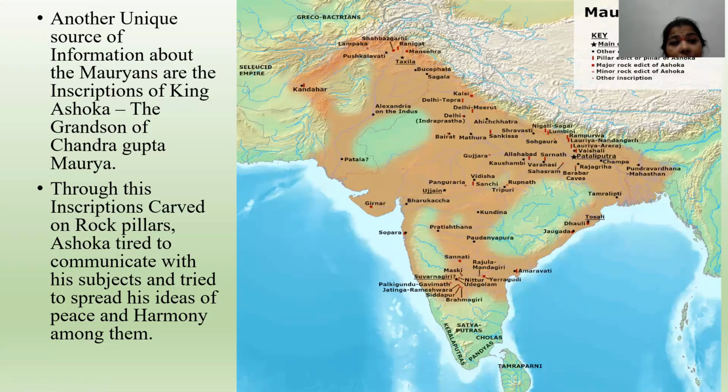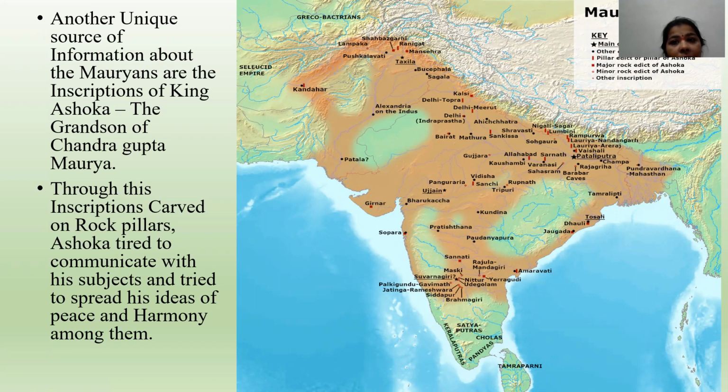And another unique source of information about Mauryans were the inscriptions of the king Ashoka, the grandson of Chandragupta. Through these inscriptions, carved on rock pillars, Ashoka tried to communicate with his subjects and tried to spread his ideas of peace and harmony among them.